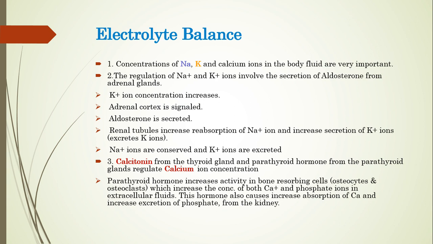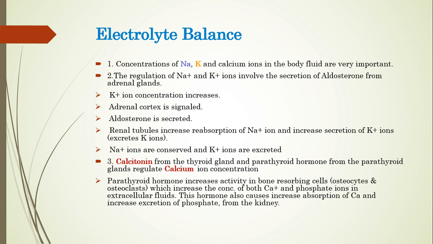Now, the main electrolytes that regulate the body fluids include sodium and potassium. Sodium and potassium regulation is done by the secretion of aldosterone from the adrenal glands. When potassium ion concentration is increased in the body, the adrenal cortex is signaled, and there is production of aldosterone.